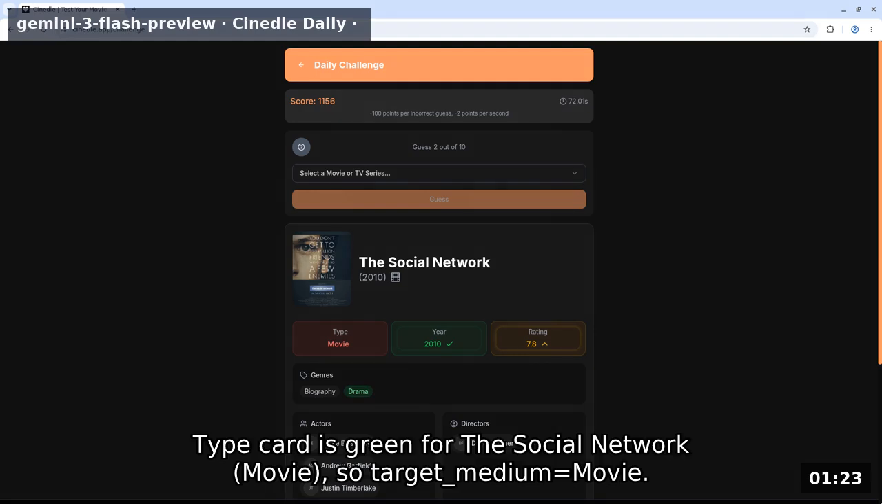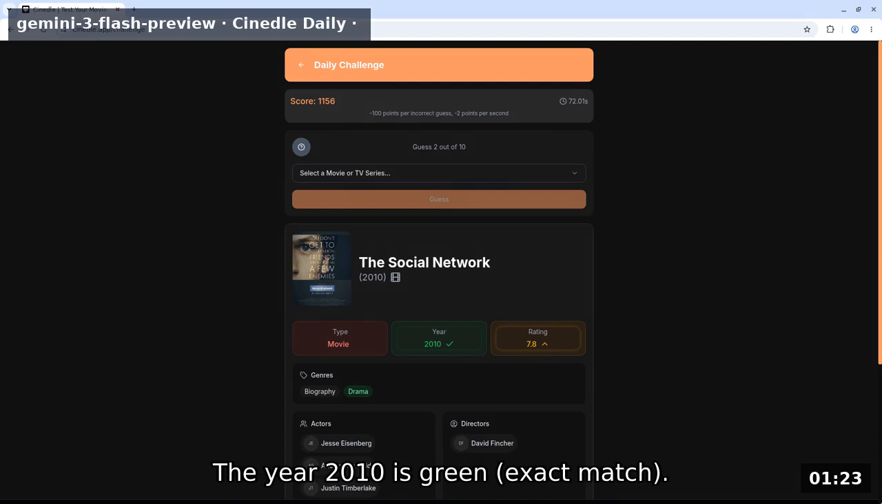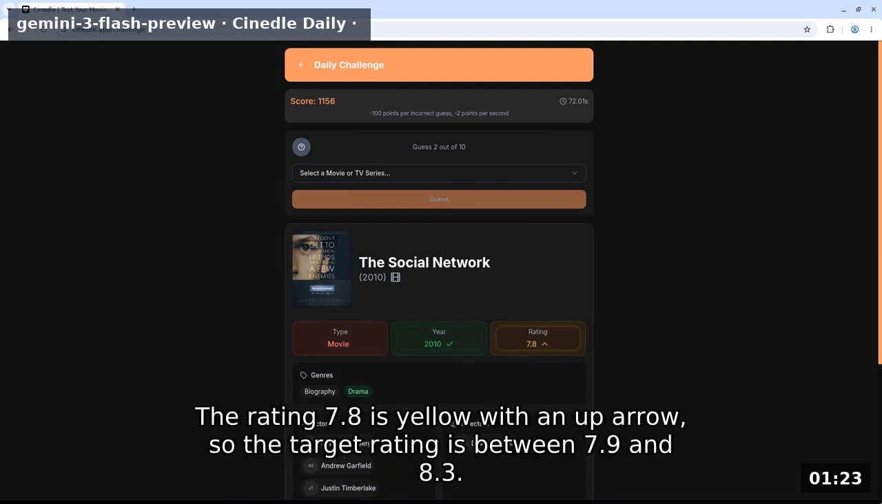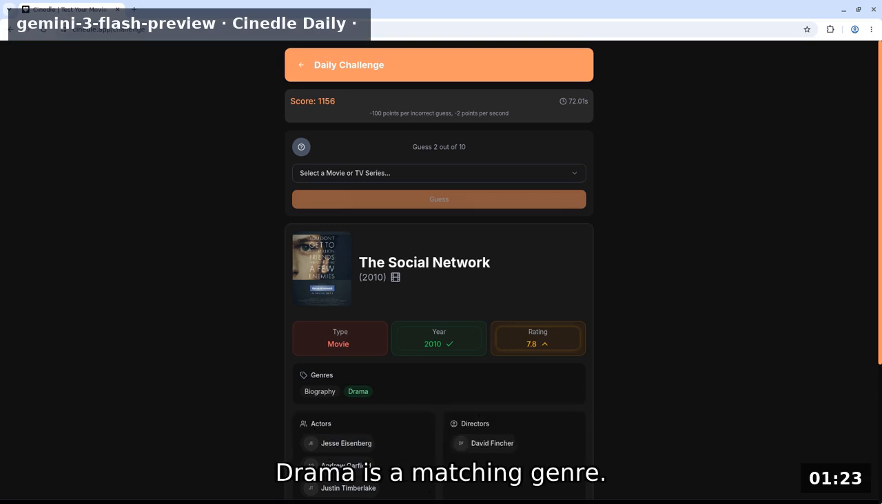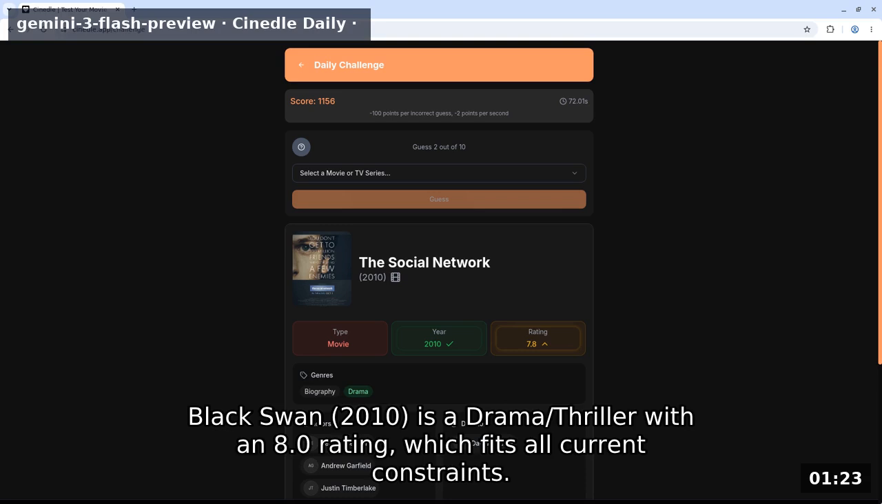Type card is green for The Social Network movie, so target medium equals movie. The year 2010 is green, exact match. The rating 7.8 is yellow with an up arrow, so the target rating is between 7.9 and 8.3. Drama is a matching genre. Black Swan, 2010, is a drama/thriller with an 8.0 rating, which fits all current constraints.